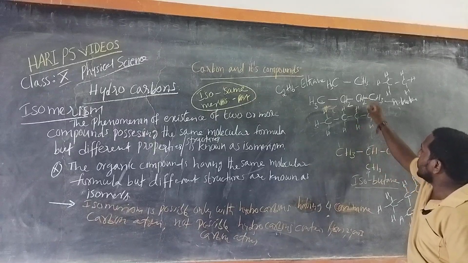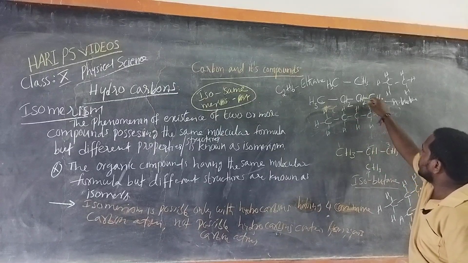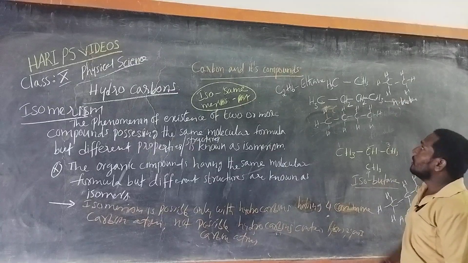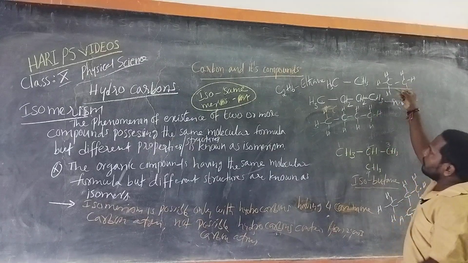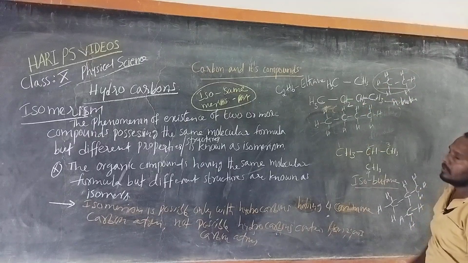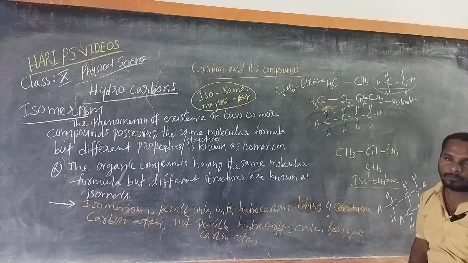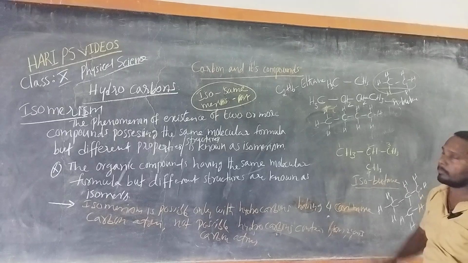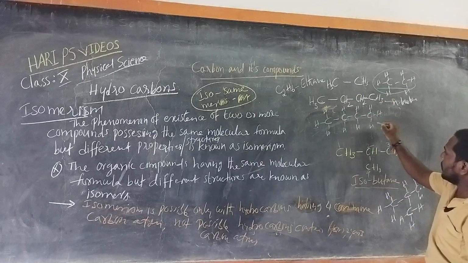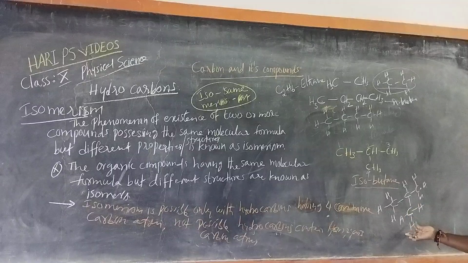So whatever way we arrange this ethane, we get the same structure, we cannot change. But we are able to write N-butane and isobutane like this.